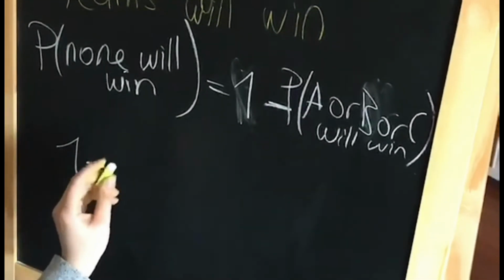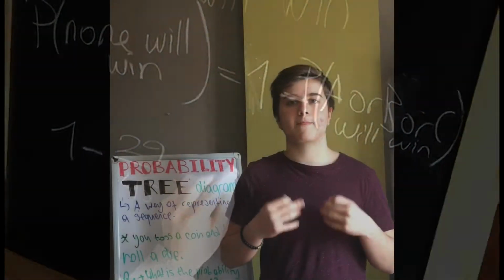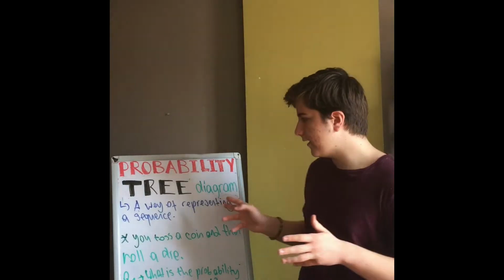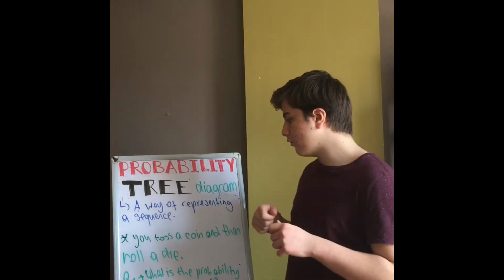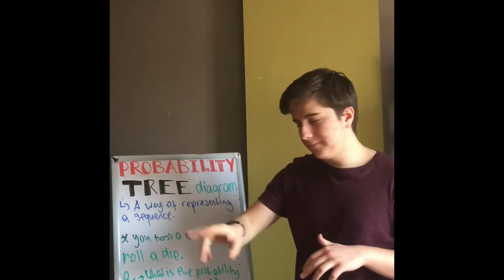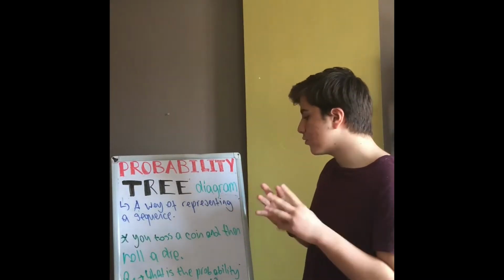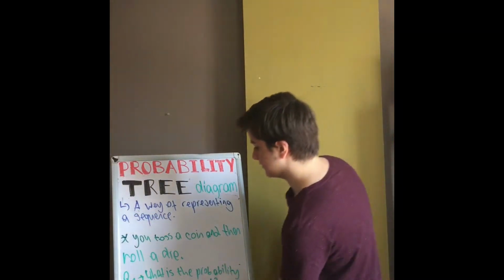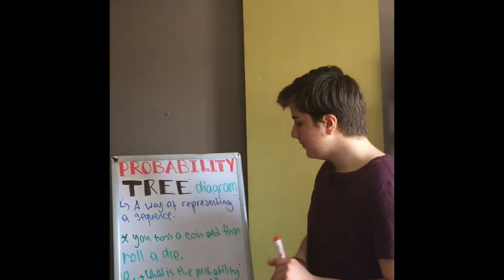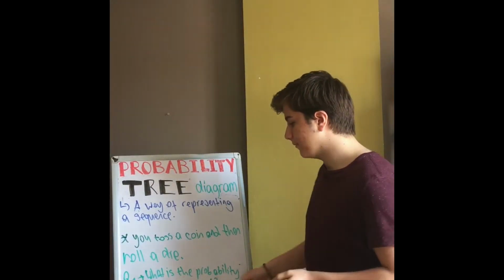C part of the question is none of these teams will win. Now we will write a tree diagram. A tree diagram is a way of representing a probability sequence of events. So let's look at this in an example. You toss a coin and then roll a die. Question 1 says: what is the probability of having a tail and 6? Probability of A and B means multiplication. So we are going to multiply the outcomes.